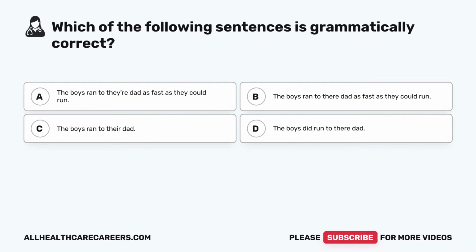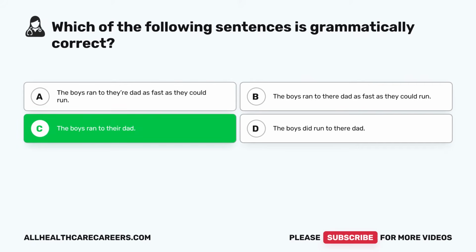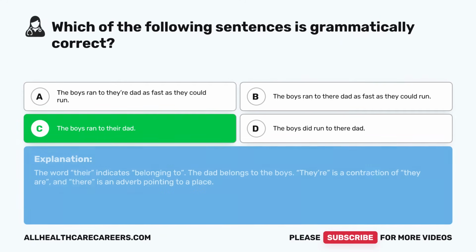Which of the following sentences is grammatically correct? A. The boys ran to their dad as fast as they could run. B. The boys ran to their dad as fast as they could run. C. The boys ran to their dad. D. The boys did run to their dad. The correct answer is C. The boys ran to their dad. The word their indicates belonging to. The dad belongs to the boys. Their is a contraction of they are, and there is an adverb pointing to a place.